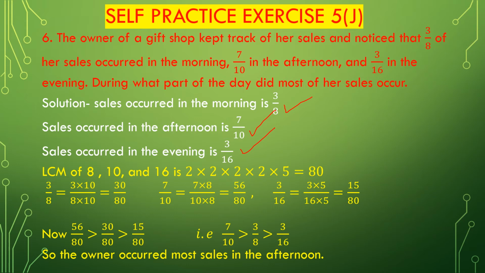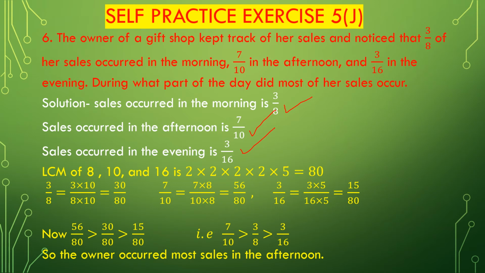Now we have to compare 3 divided by 8, 7 divided by 10 and 3 divided by 16. Now we have to convert all these unlike fractions into equivalent fractions with the same LCM. First find out the LCM of 8, 10 and 16.